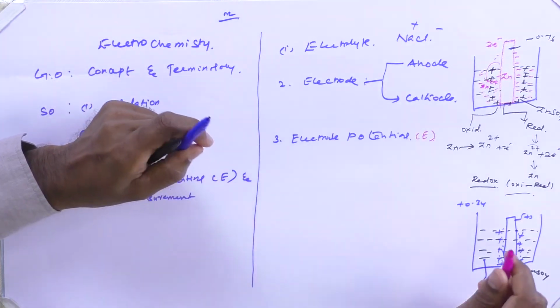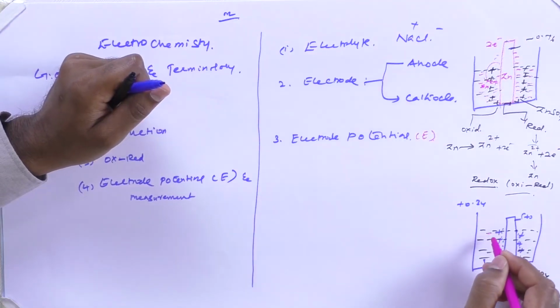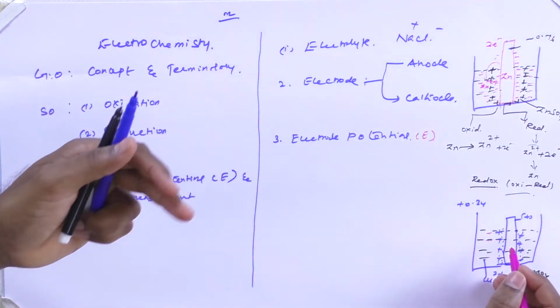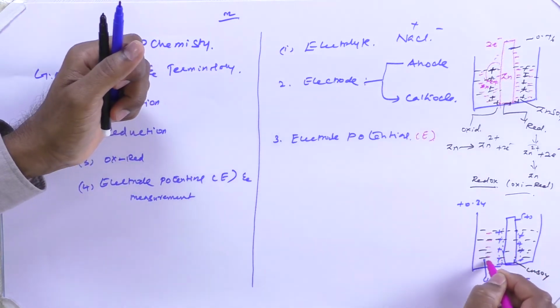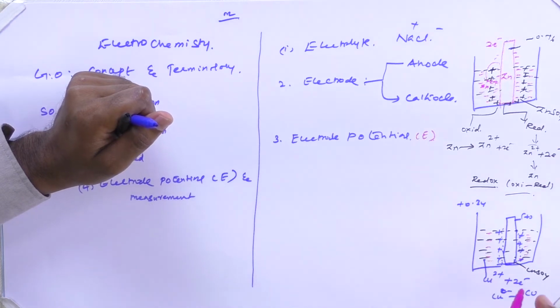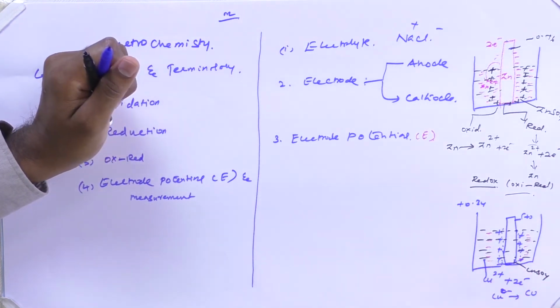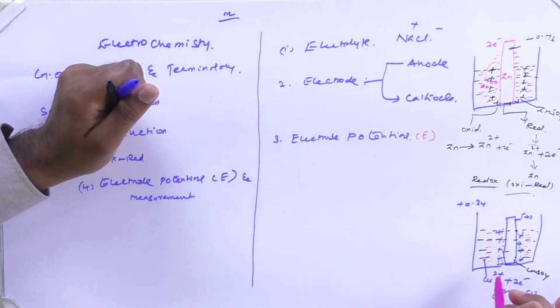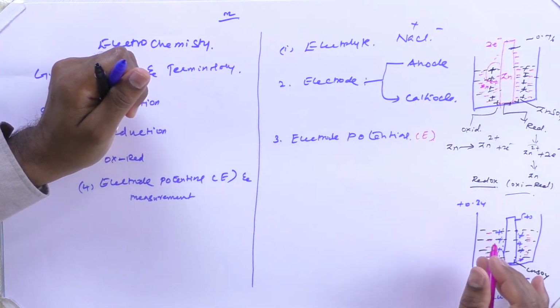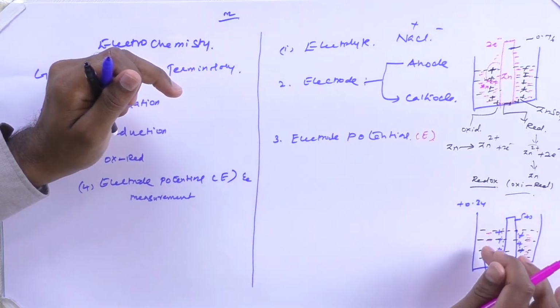Once the positive layer is formed on the surface, due to the electrostatic force of attraction, it will attract the negative ions. So due to this process, again an electrical double layer will be formed, and this layer is otherwise called the Helmholtz electrical double layer. Due to the formation of this layer, again it creates a potential difference between the metal rod and the solution compartment, that is the electrolyte compartment.